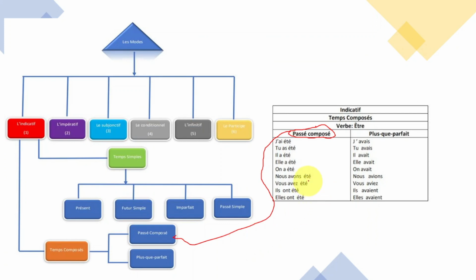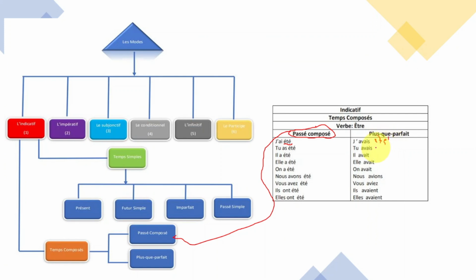Here, j'avais été. Okay? Don't forget to put this. Don't forget to put that right there. So you see this one here. This one, été, it's like summer. We put it right here.